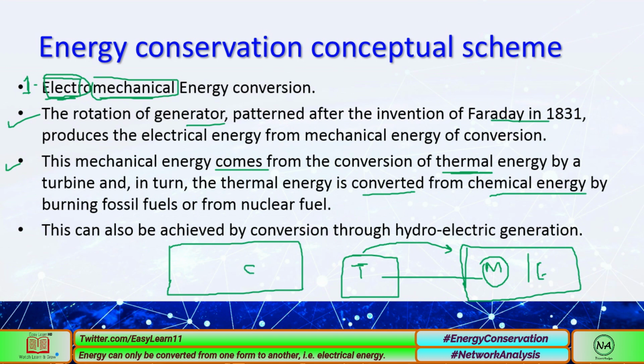Here C stands for chemical. Chemical energy comes from the burning of fossil fuels, or from chemicals obtained from nuclear fuel. Also different types of fuels are included in the chemicals.